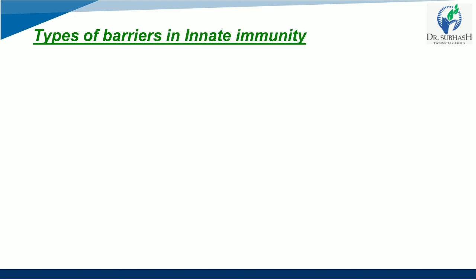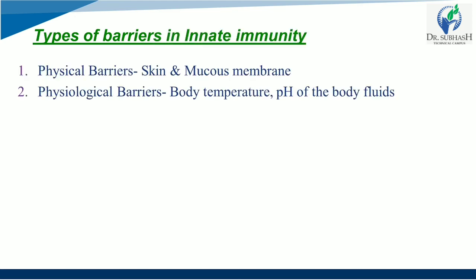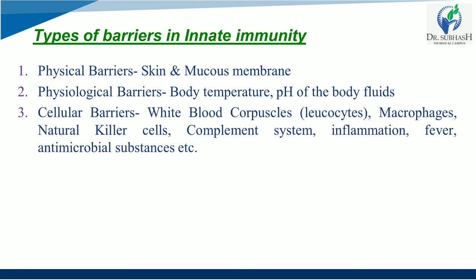So the types of barriers in innate immunity we have seen so far are physical barriers, physiological barriers, body temperature, pH, fluid, then cellular barriers, that is WBC, macrophages, natural killer cell, complement system, inflammation, fever, antimicrobial substances, etc.